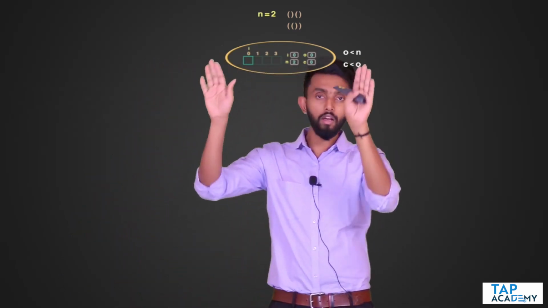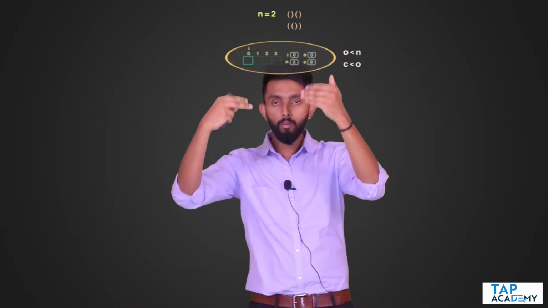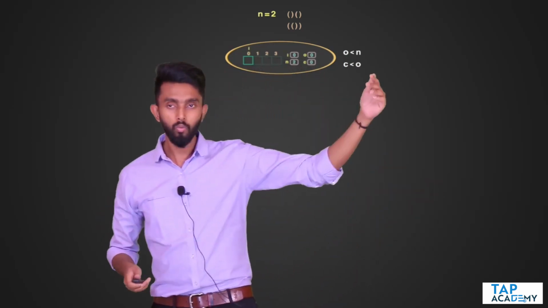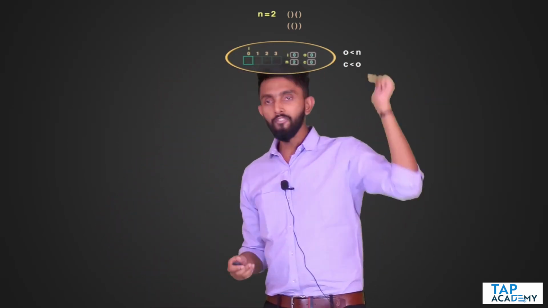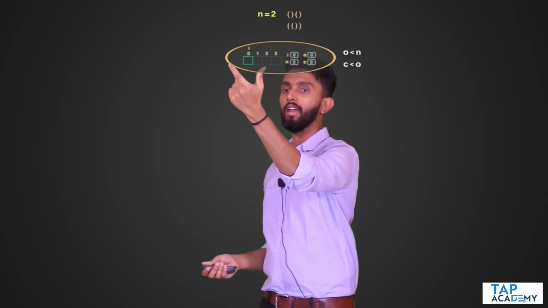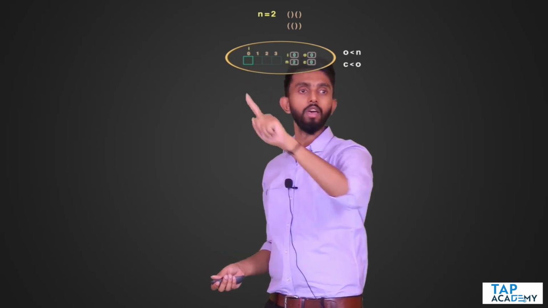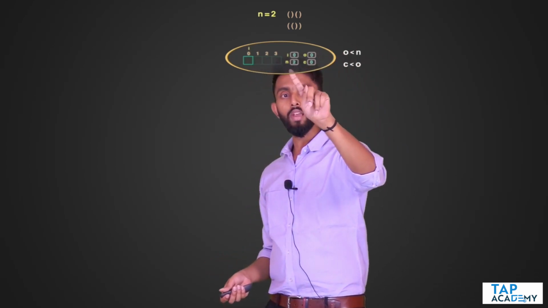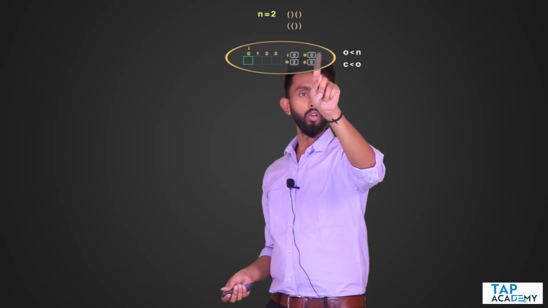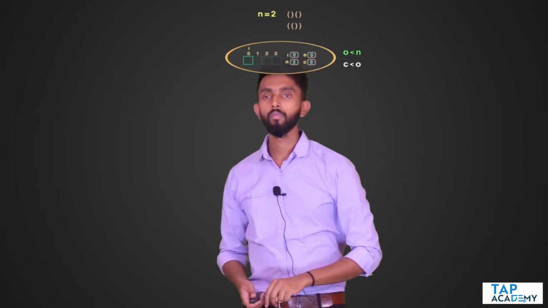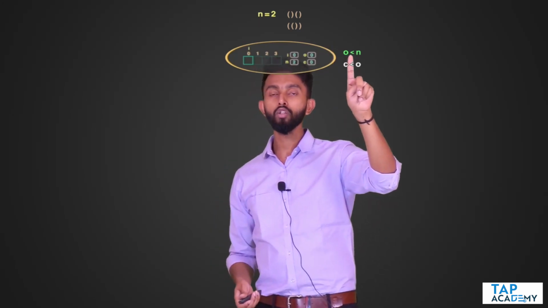Now we are doing recursion, which means we want to keep breaking it down into smaller and smaller problems. So watch it carefully. If I enter this function, I create an array which is double the size of n, then I will check my first condition. Is O value less than n value? O value is 0, n value is 2. Is O less than n? Yes, it is true. I am making it green to show that it is true.